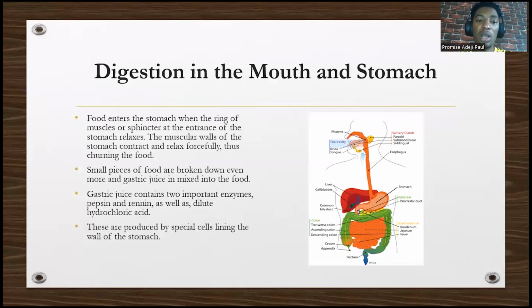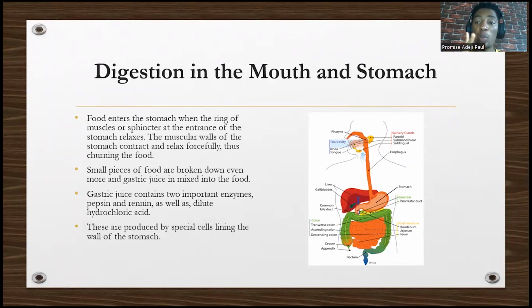So food enters the stomach when the ring of muscles, the muscles that cover the entrance of the stomach so that not anything can just enter, relaxes and opens up when food comes. As the food enters, the stomach will contract and relax, contract and relax. It helps to break the food into smaller pieces. So small pieces of food are broken down even more. The gastric juice, anything gastric means stomach, is mixed into the food.